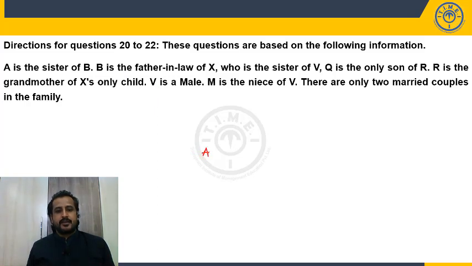A is the sister of B. A is the sister to whom? Of B. So here the minus sign is for female and the plus sign I am using for male. Now B is the father-in-law of X. How can it be father-in-law? X's spouse's father will be B.